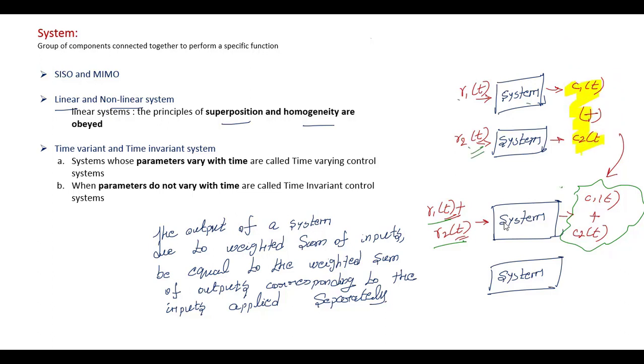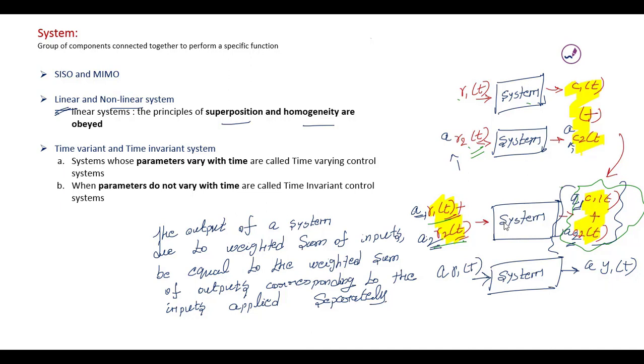The weighted sum of individual outputs is equivalent to the system response when the weighted sum of inputs is applied. In the same way, when the input R1 of t is applied with a constant A, the output response is also multiplied by the same constant A. For the weighted sum of inputs A1 R1 of t plus A2 R2 of t, the response is A1 times the first response plus A2 times the second response, where A1 and A2 are the coefficients of the first and second inputs.